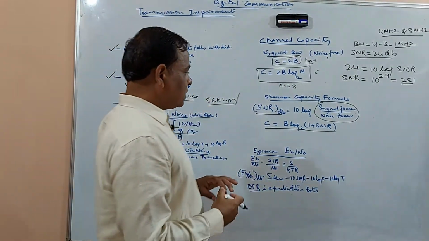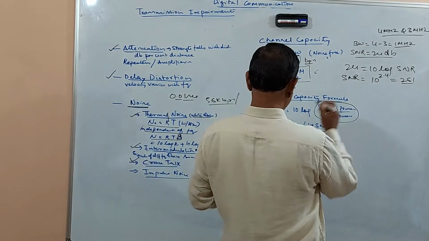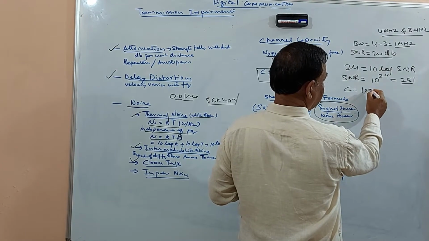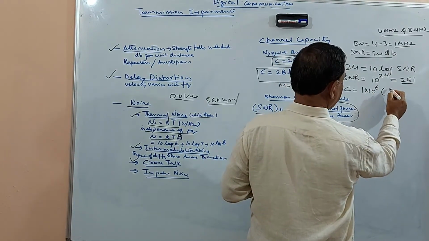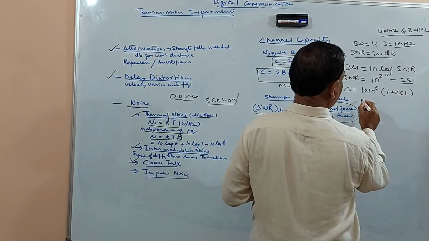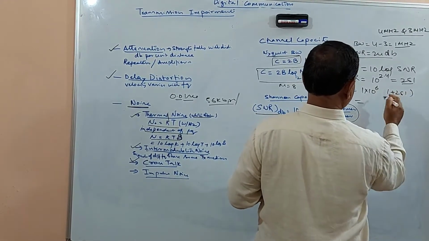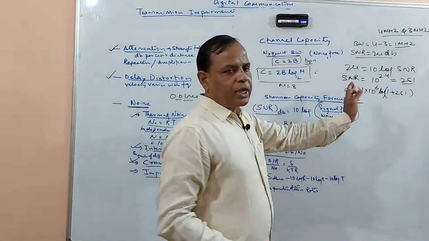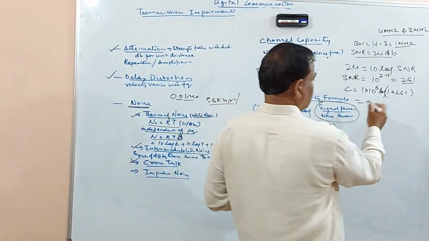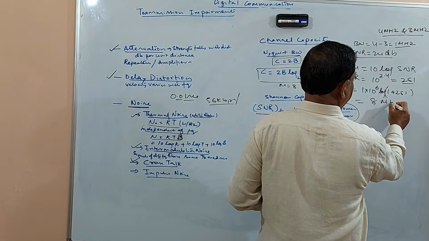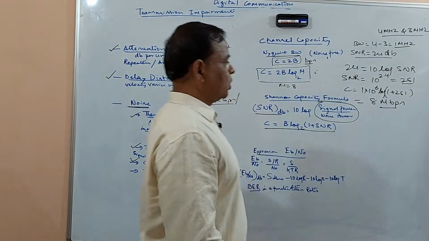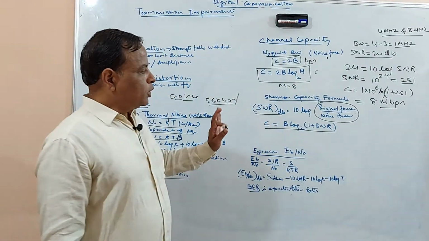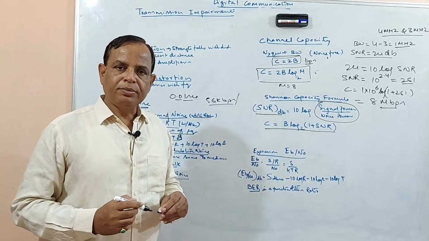Now substitute this value in the channel capacity: C is equal to B, which is 1 megahertz, 1 into 10 to the power of 6 into log of 1 plus 251. Once you calculate this, you get approximately 8 megabits per second. So with these values, you are able to calculate your channel capacity as 8 megabits per second.